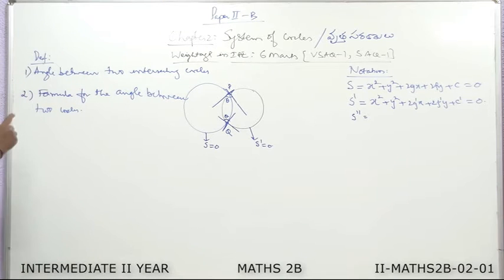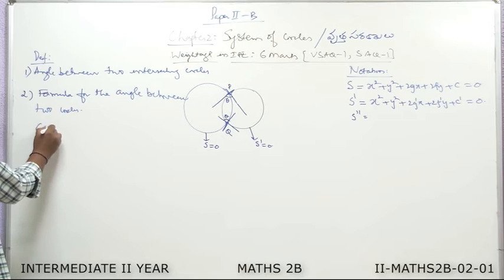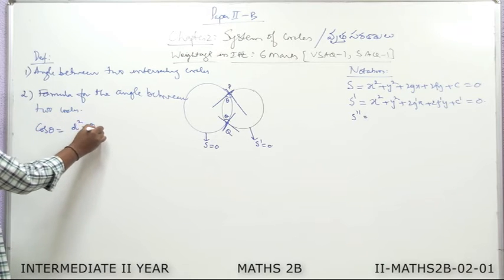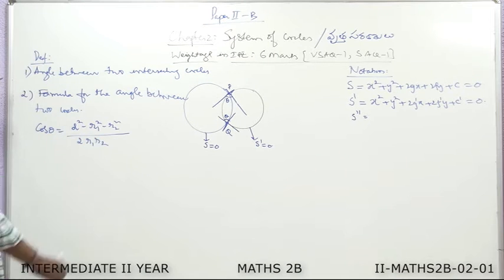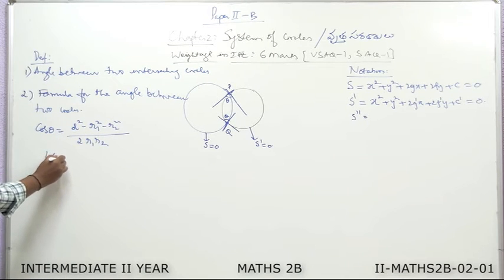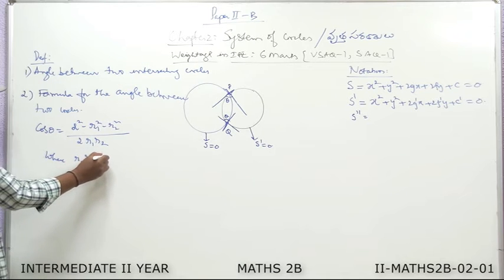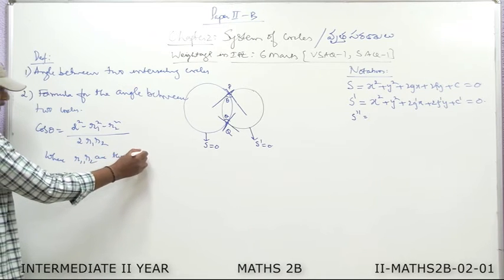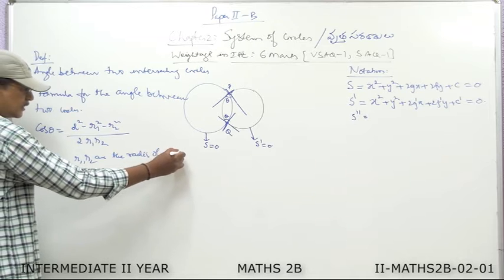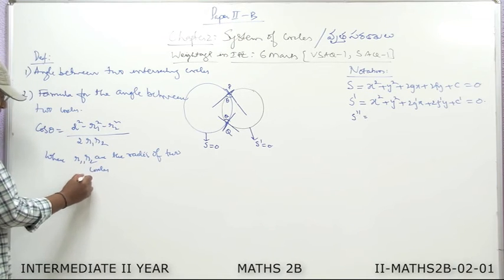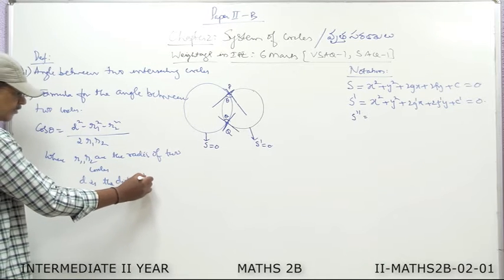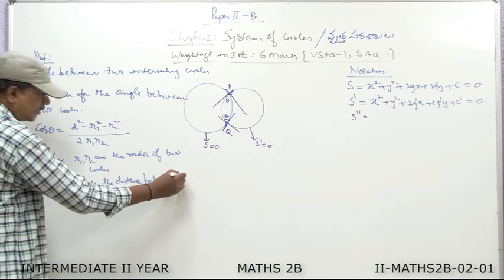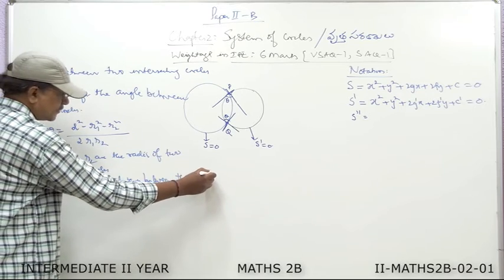Then the formula for the angle between two circles is given by cos theta is equal to d square minus r1 square minus r2 square by 2 r1 r2, where r1, r2 are the radii of the two circles, and d is the distance between their centers.